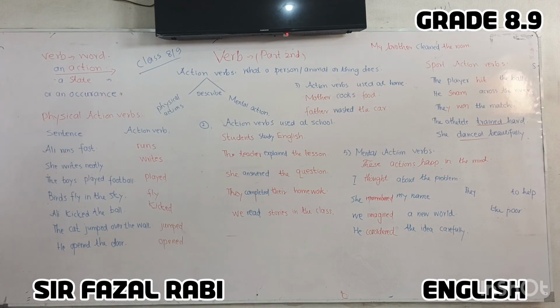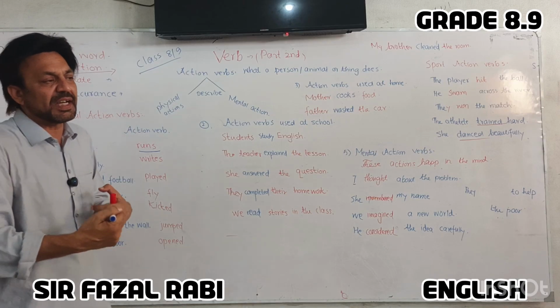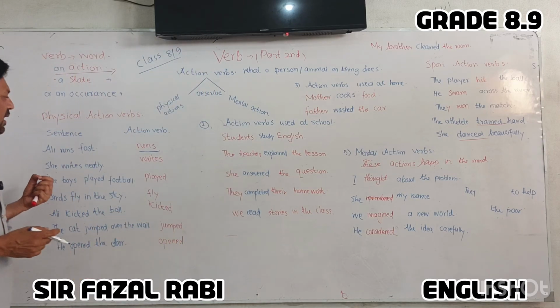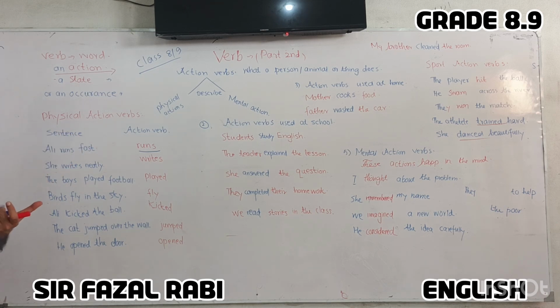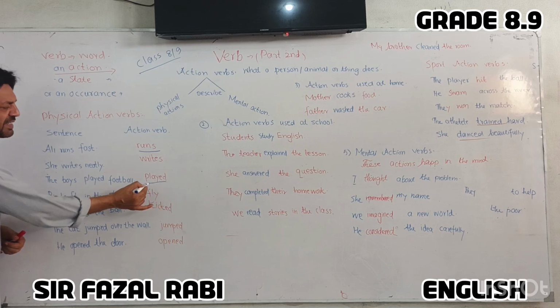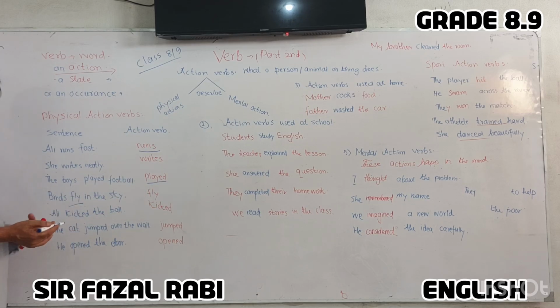So now we come to the verbs used for physical action. Physical action verbs. We have here a sentence and an action verb. Ali runs fast. So runs, which involves the movement of your legs, is a physical action and it is called an action verb. She writes a letter. Again, writing involves your physical part. So writes. The boys played. Played is an action verb. Birds fly in the sky. Fly, action verb.